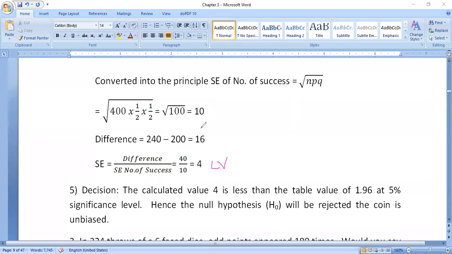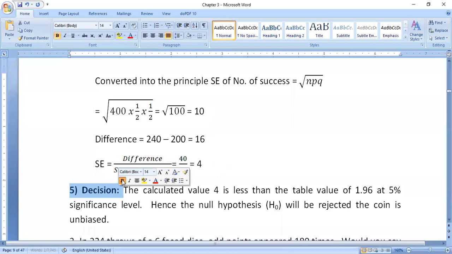After completing this, we write the comment or decision. This is step number 5. The calculated value 4 is greater than the table value 1.96 at 5% significance level.